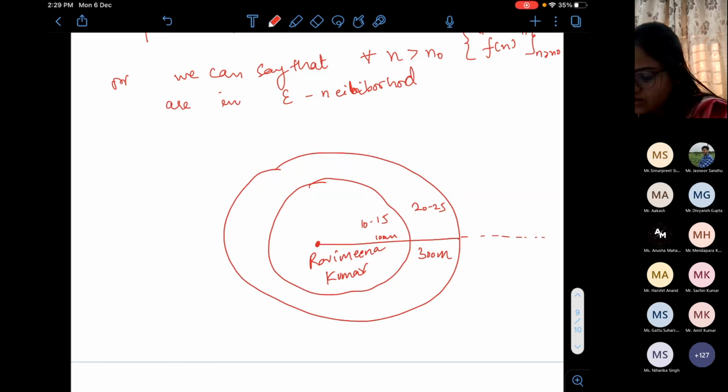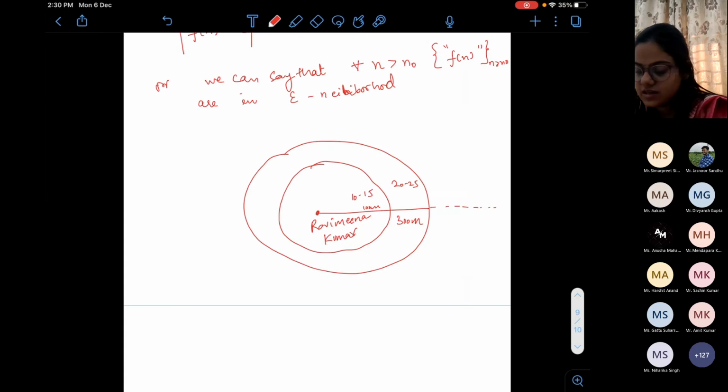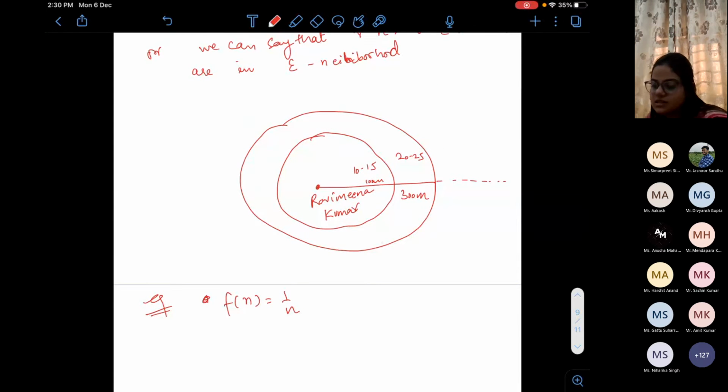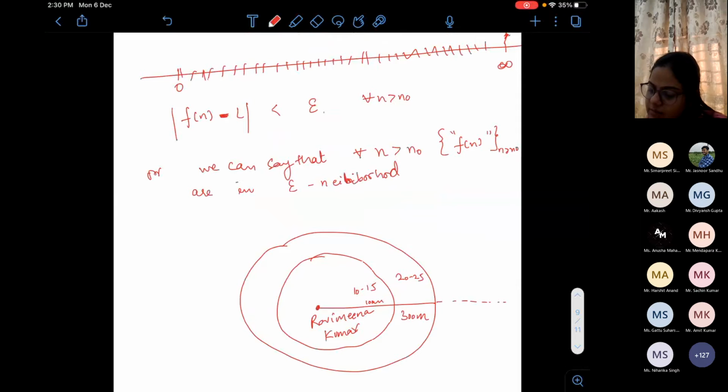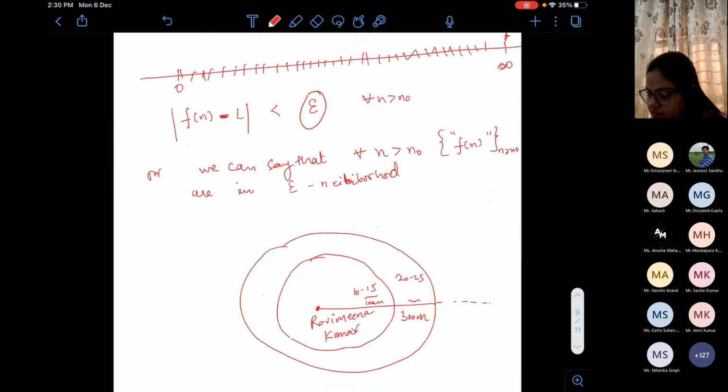So similarly, we are doing here in sequences. See, in a sequence, we have a pattern. So as soon as I substitute epsilon, I am able to fetch the n's such that n is greater than n naught. Do by example. f_n is equal to 1 by n. Ma'am, I didn't get the comparison of the definition in the example. Through the example, I'm just trying to say that in the limit sense, I have to take any epsilon which is arbitrary, like I am taking the distance here arbitrary.